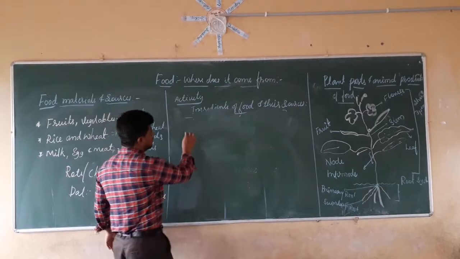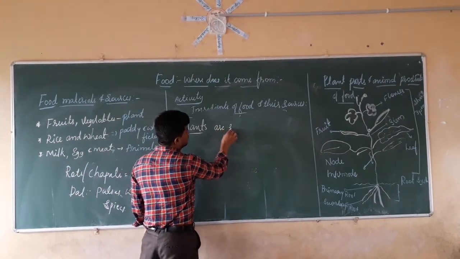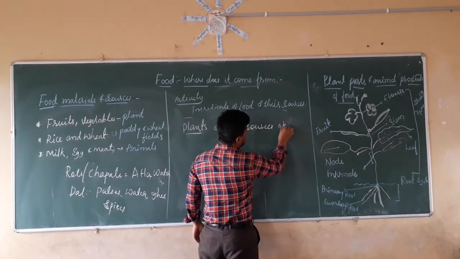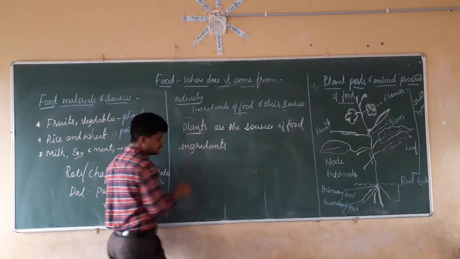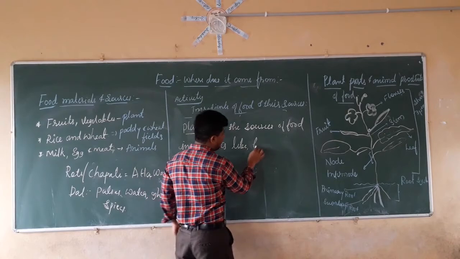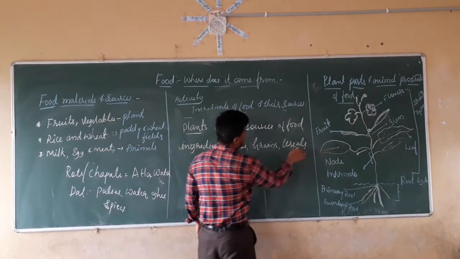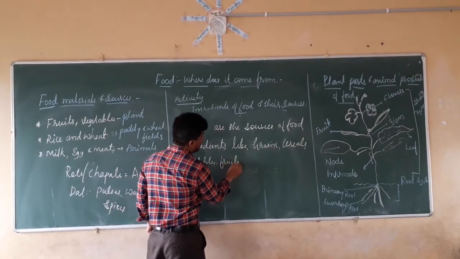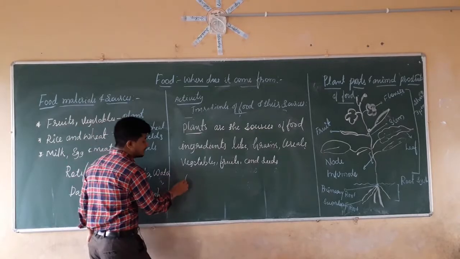Now for example, by this activity, by this list, we can say that plants are the sources of food ingredients like grains, cereals, vegetables, fruits and seeds. This is the first point.